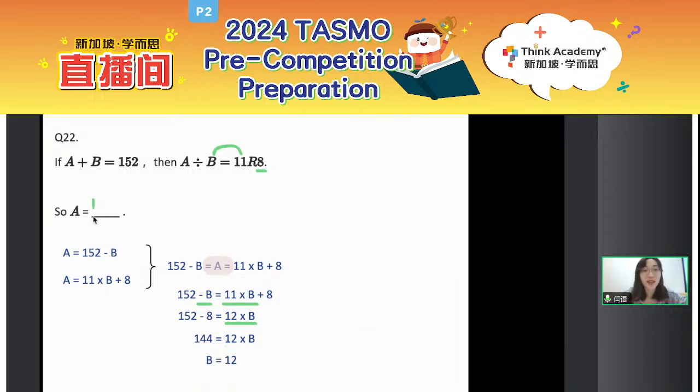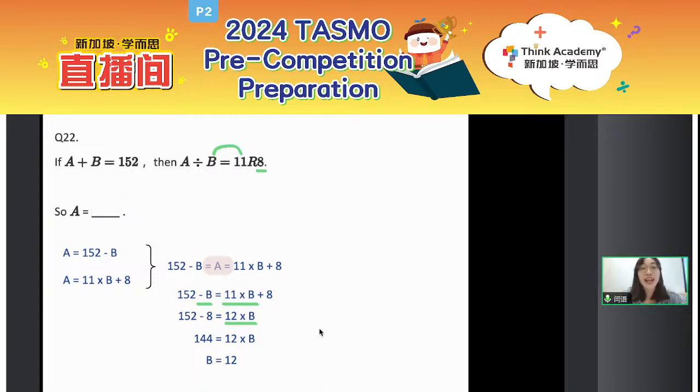Okay, can I just write down my final answer? It is 12. Yes or no? Wow, many students got the final answer as 12. And just say, okay, I got it correct, right? No. Which letter is 12? That is letter B. Okay, so how can we figure out the letter A?